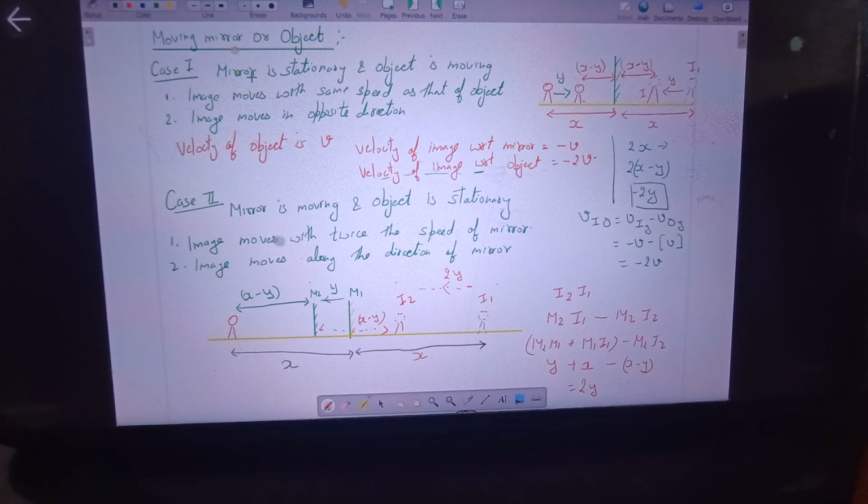We are using the same result. Case one: we keep the mirror stationary and only the object is moving. The speed of the image will be what? Here the mirror is stationary with respect to the ground, so the speed of the image will be minus the speed of the object. That's what we have done here.